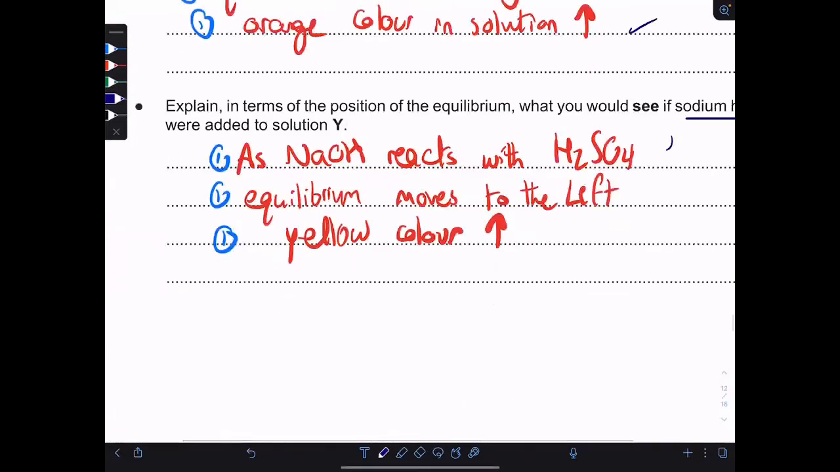So sodium hydroxide neutralizes sulfuric acid or reacts with it, takes a mark. Equilibrium moves to the left, takes a mark, and the yellow color increases, takes the third mark.